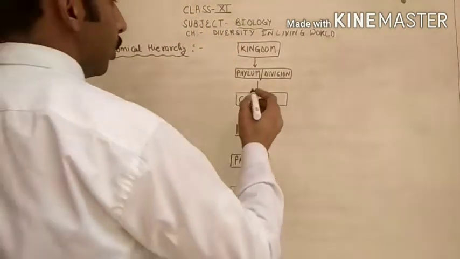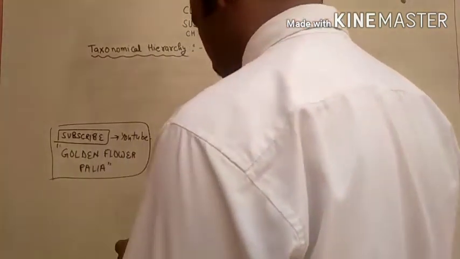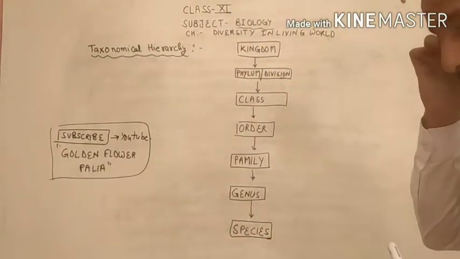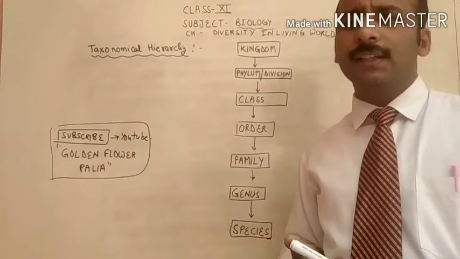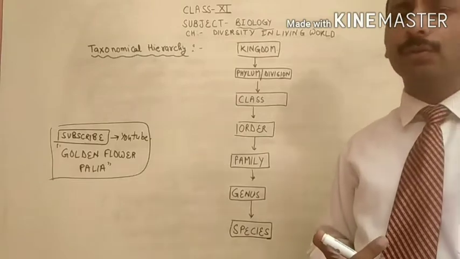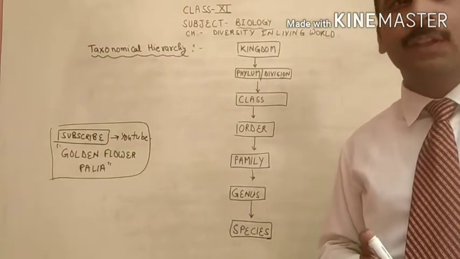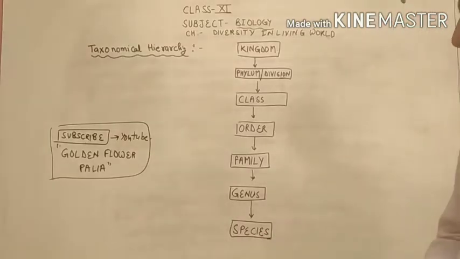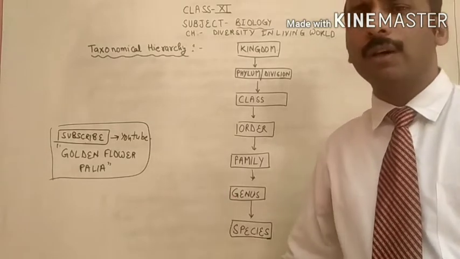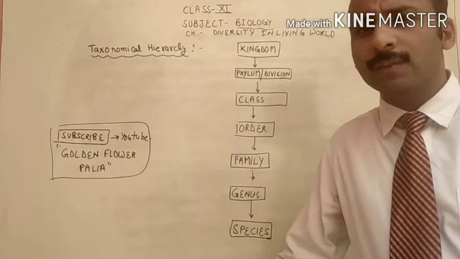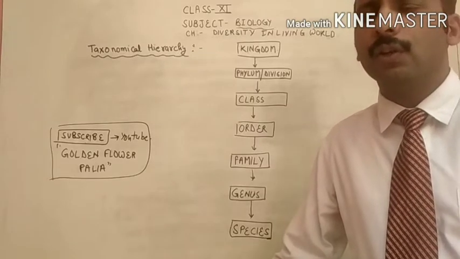We started this chapter in the last video, and I discussed many basic things with you. As you know, in this chapter we are studying the classification of organisms, meaning the diversity in living organisms.